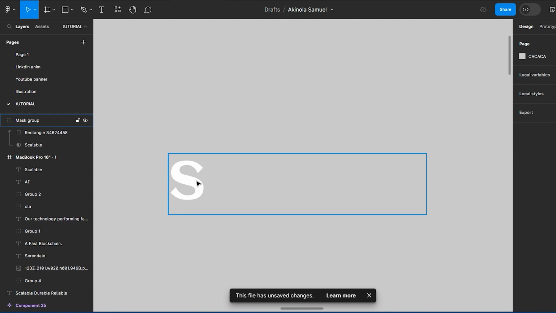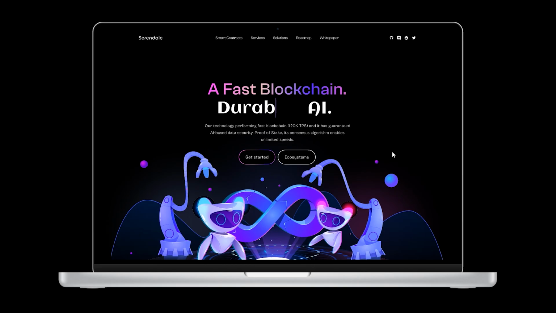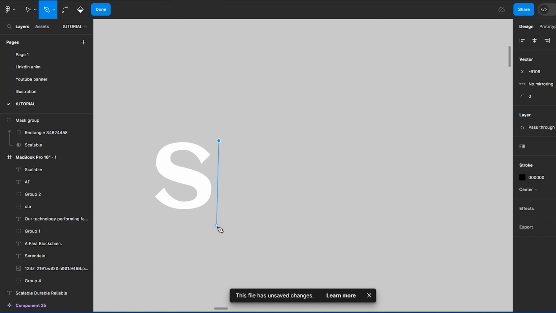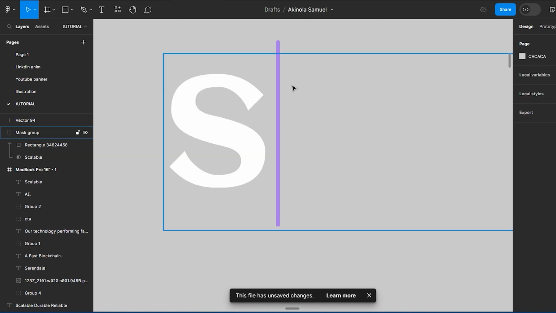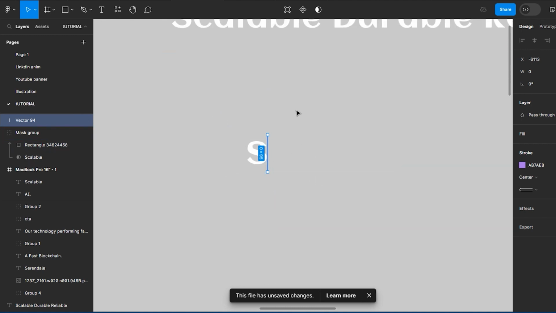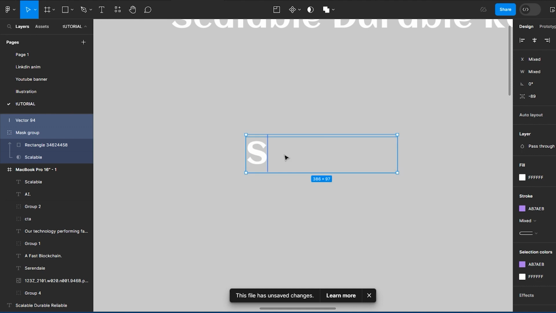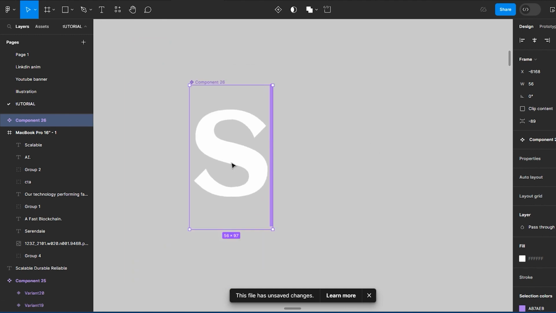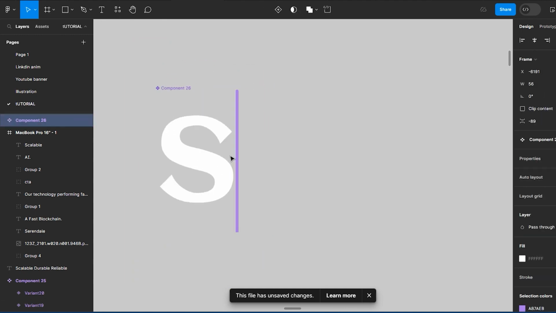All right, so after masking, the next thing I need to do is, you remember the line that is showing, right? So I click on the line, just make it this height and bring this like this. So now after having done that, I can now select all these and create a new component. So once I create a new component, it's just like this, and I can now adjust this like so. So now I have this created already. So this is the beginning point.